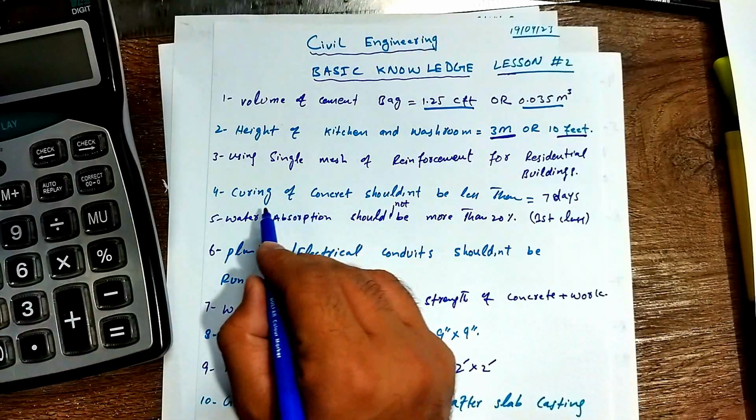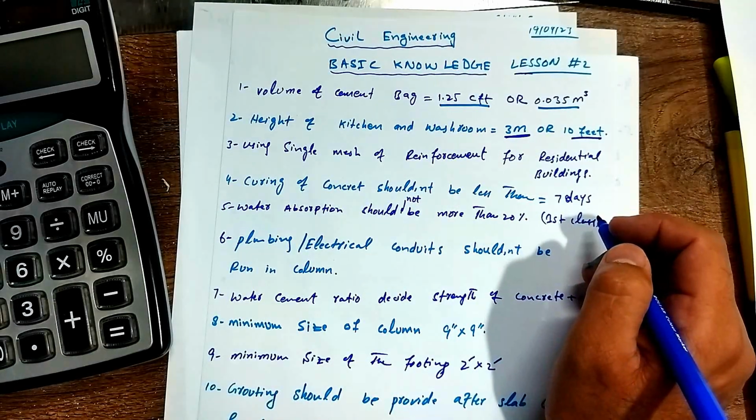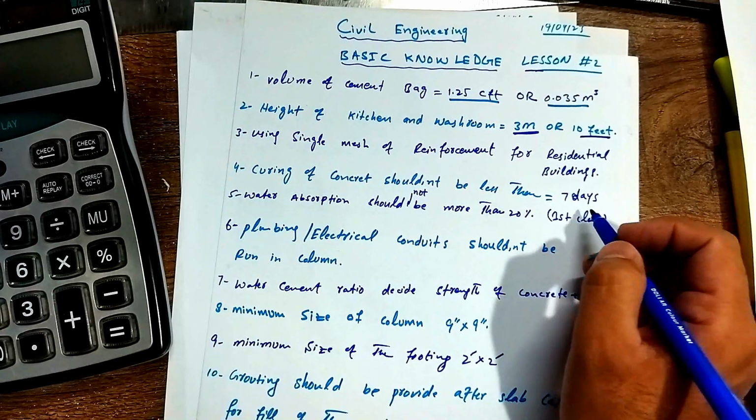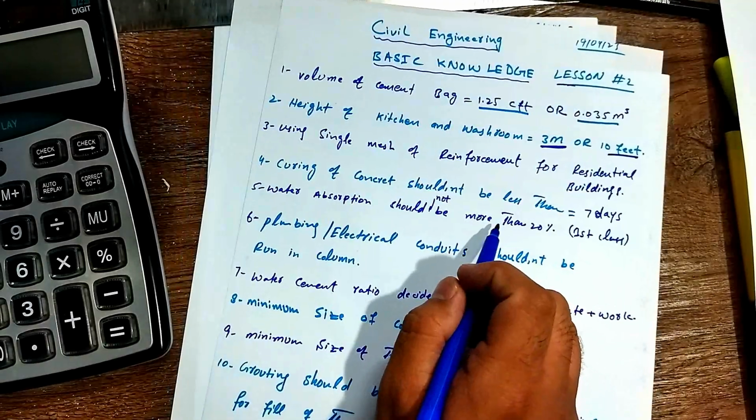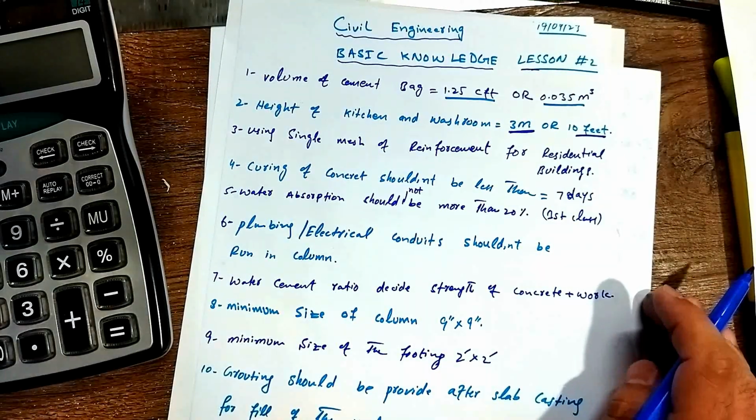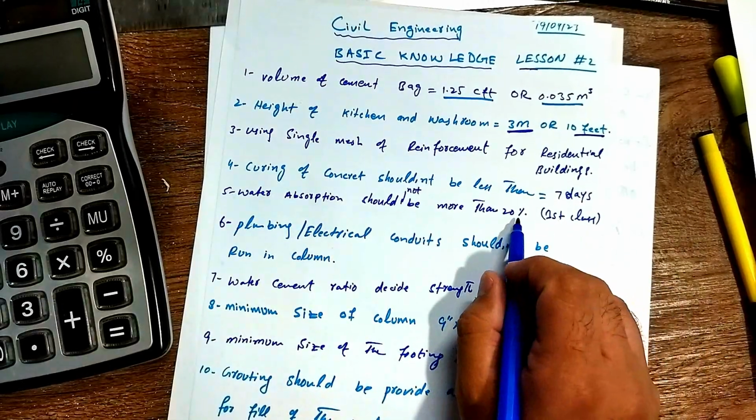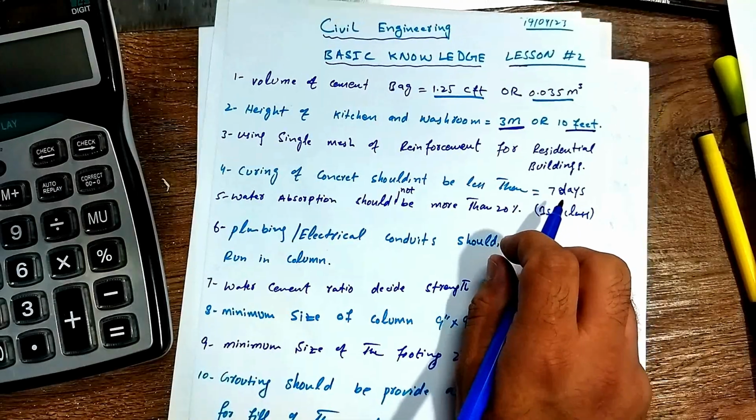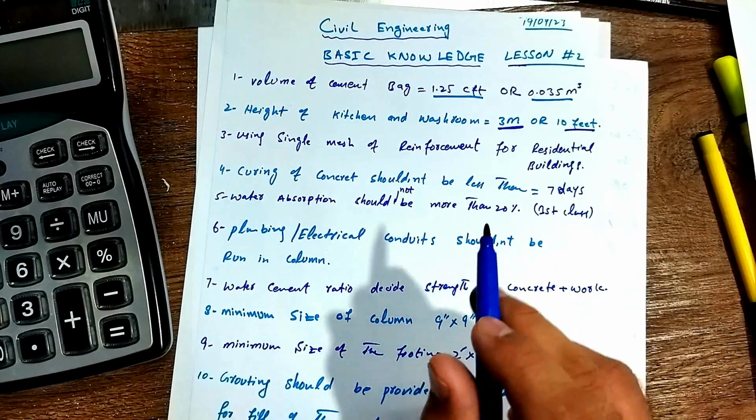Okay. Curing of concrete should not be less than 7 days. So this is a very important practical skill of engineering. The curing of concrete should not be less than 7 days. Okay. Water absorption should not be more than 20%. This point is related to brickwork or brick material. The percentage of absorption should not be more than 20%. Otherwise, it will not be counted in the first class brick category. Okay, so this should be 20%, and this is mostly used in MCQs of civil engineering jobs.